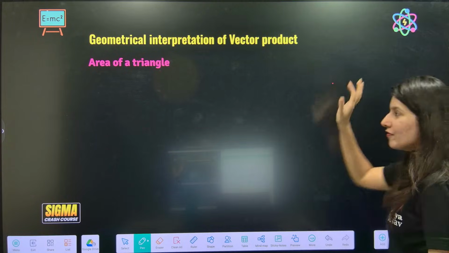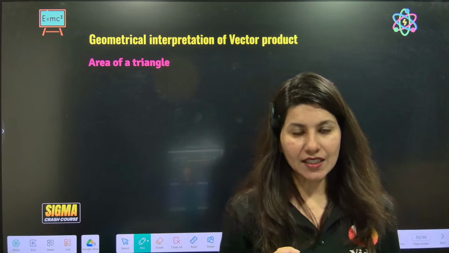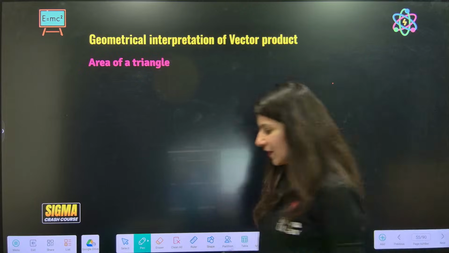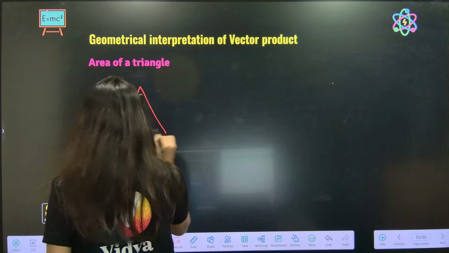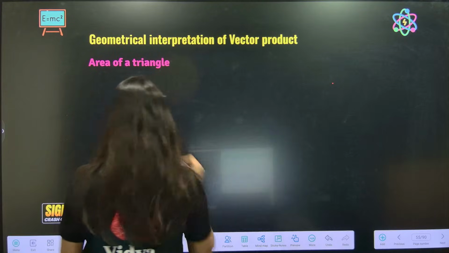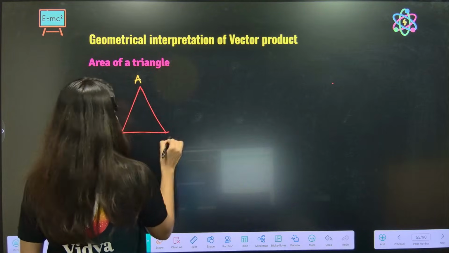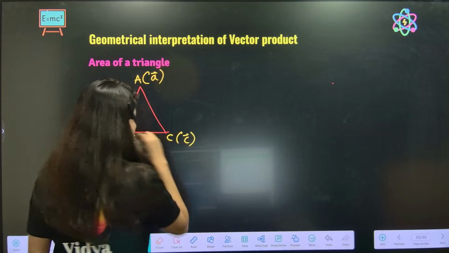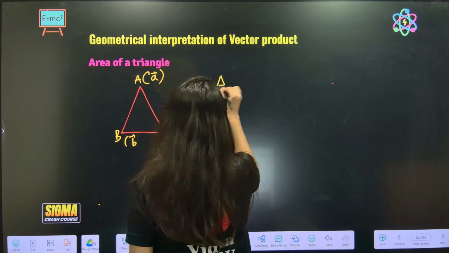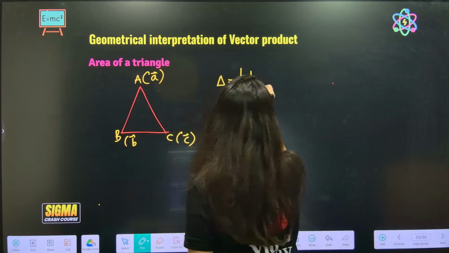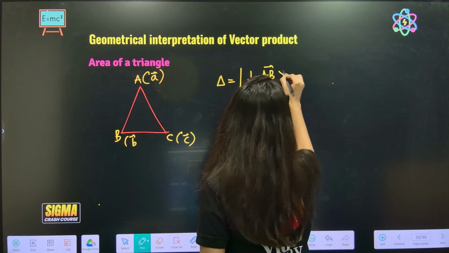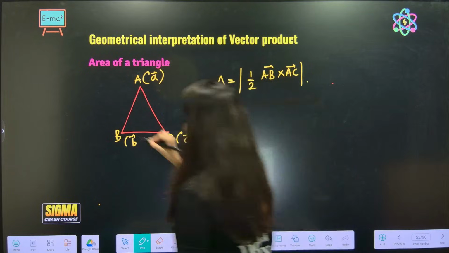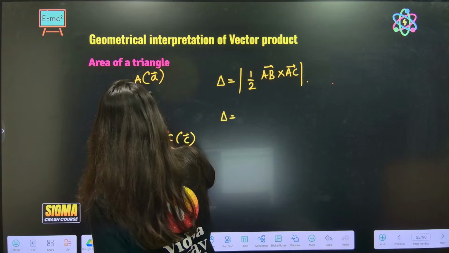Last two topics of vectors, and then we'll be starting 3D geometry. Okay? Ready? Area of triangle. Suppose a triangle is given to you, and this is A, this is B, this is C. This is A vector, this is B vector, this is C vector. So area of triangle will be equal to magnitude of half AB cross AC. And also half AB vector cross AC you can calculate.